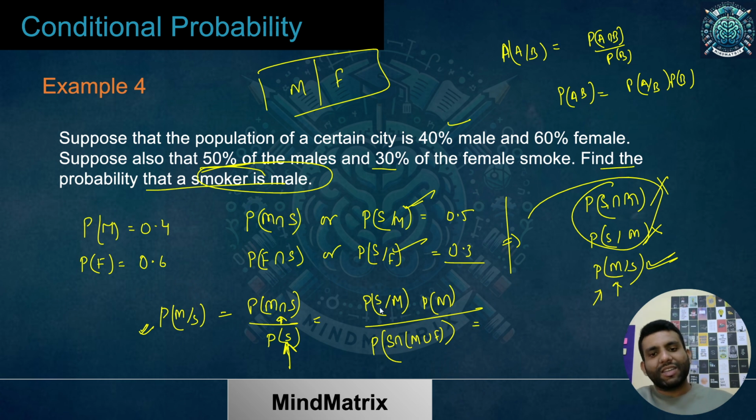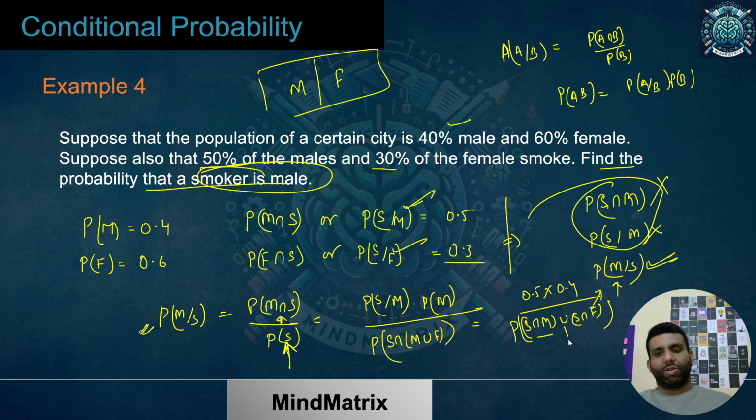What is P of S given M? We already know P of S given M is 0.5. What is the probability of being a male? 0.4. So this is the value I already have. Now we just need to solve this. It can be solved like this: S intersection M union S intersection F. We have already solved this kind of stuff.